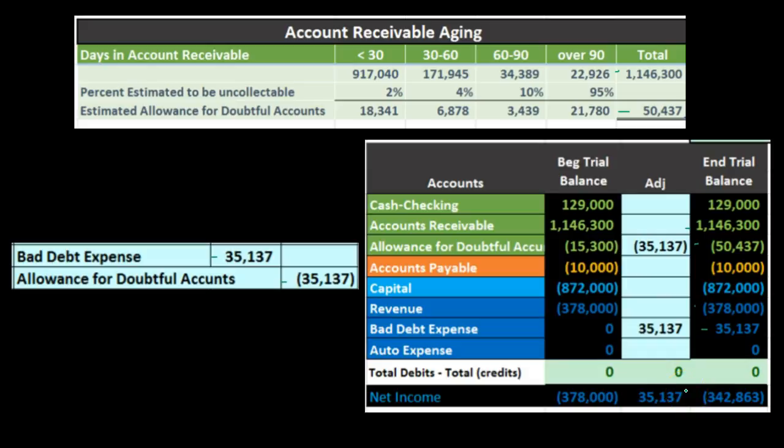That's the allowance method. The other way of doing it is the direct write-off method. Bad debt expense on either method is, of course, an expense lowering net income in relation to those receivables that are determined to be uncollectible.